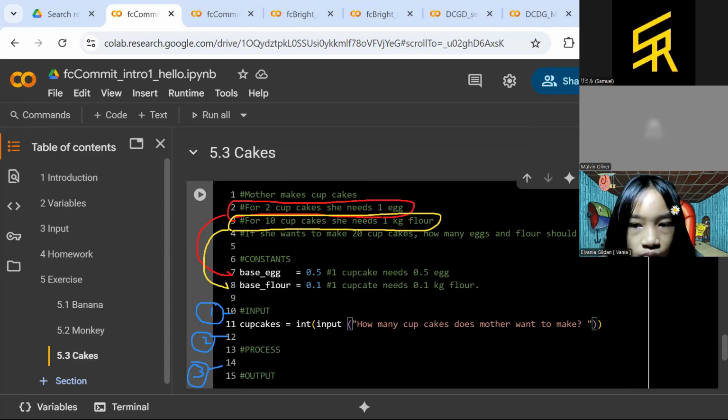Okay. Since we need the input in terms of an integer, that's why we have the int here. Yeah, because we need an integer. Why do we need an integer? Because we want to do computation: the cupcakes that we want to multiply with the egg and the flour. So that's why integer should be used here, to indicate that we will accept the input in terms of integer.